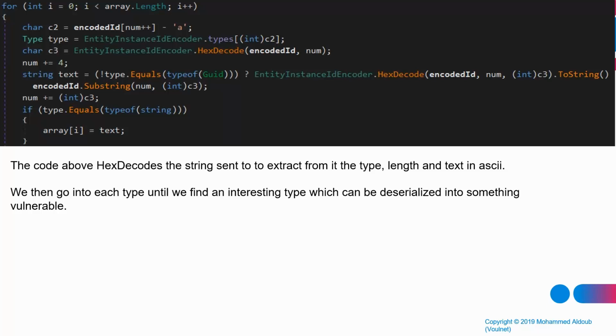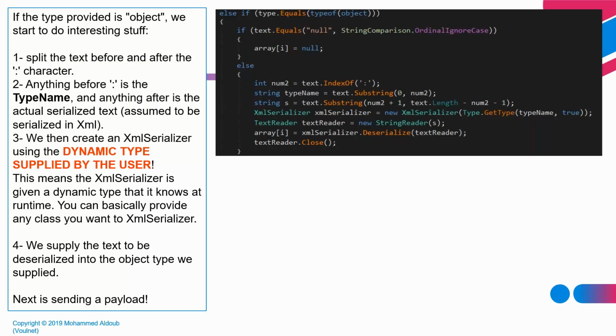But what it does is that it takes the string and does hex decoding on it because it's in hex format. Then, depending on the value of the hex-decoded string, it will try to determine what type of object we have. The object types include integer, string, date time, and then we have object. Object is interesting because we can influence or control it as an attacker.